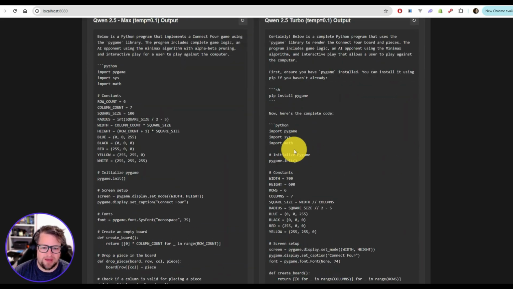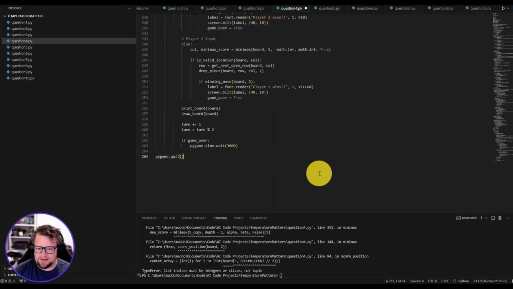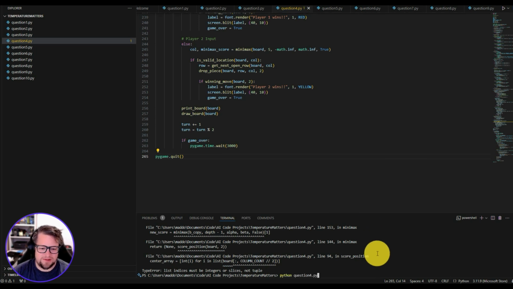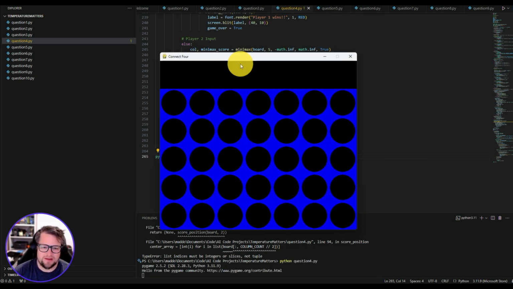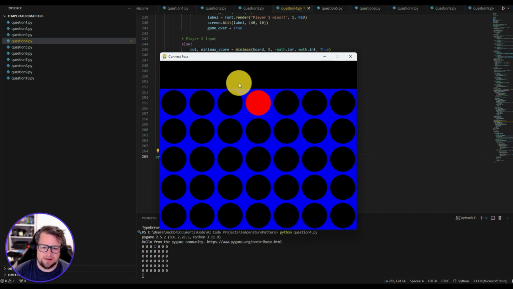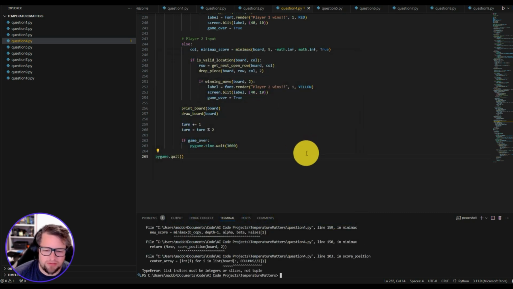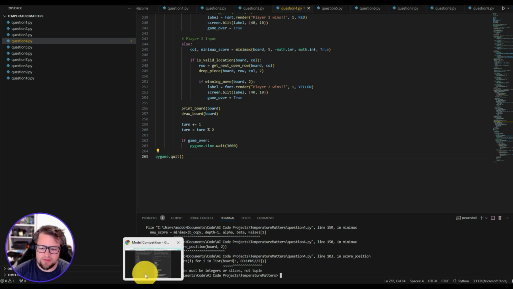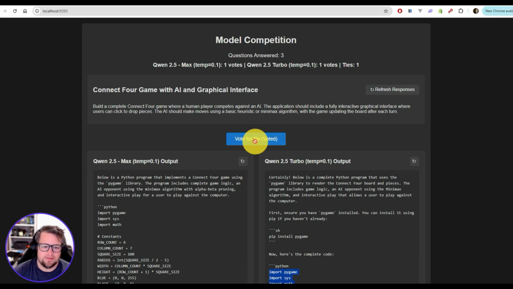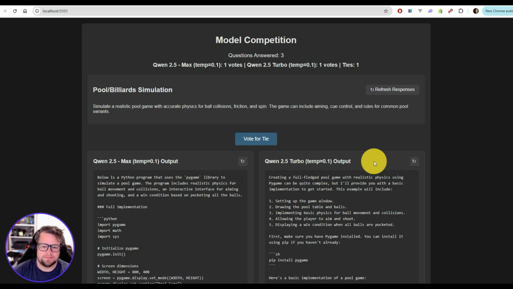The turbo model actually has more code here. Very, very surprising. If this one works and the other one doesn't, I'm going to be kind of blown away. I've got some weird flickering. Okay, so that one also crashes. The piece didn't fall. Oh, that's unfortunate. It's a failure on both of them. So we'll vote for a tie there and just go to the next one.